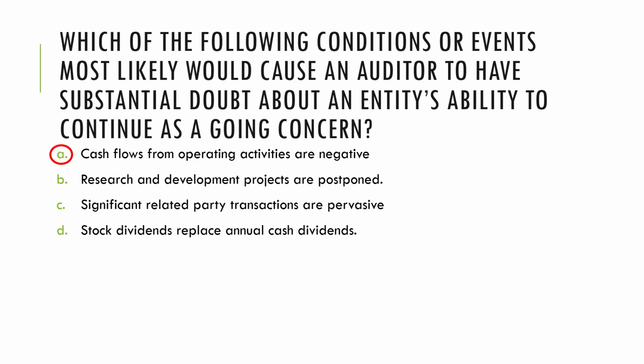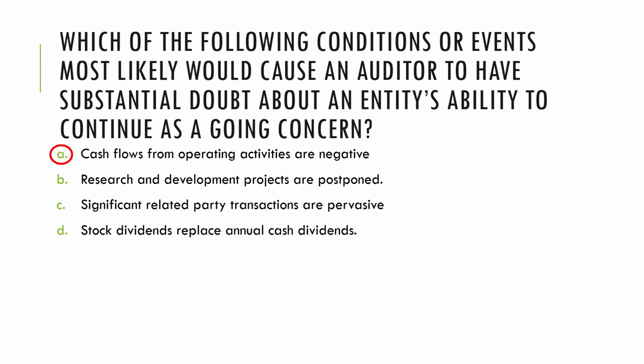In the case of letter C, related party transactions are not necessarily a cause for alarm. However, we usually have a significant risk assessment or a presumptive risk when it comes to related party transactions because of the mere fact that they are related parties. We don't expect it to be an arm's length transaction. There could be some loopholes or it could be prone to abuse.